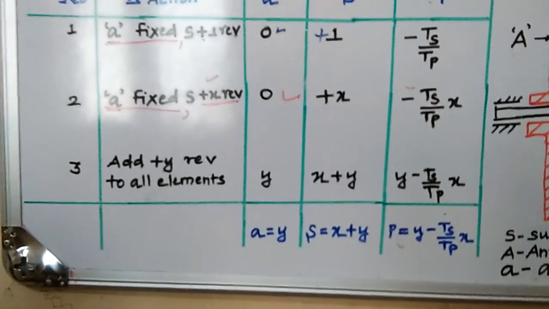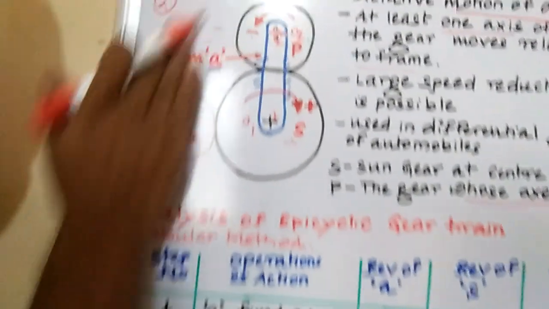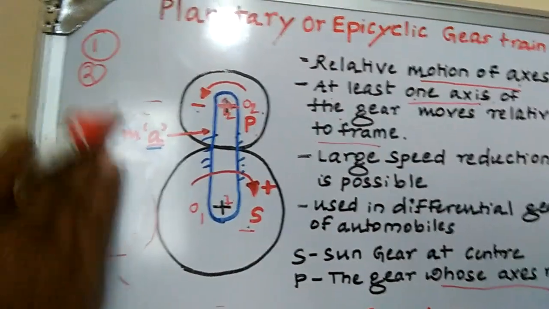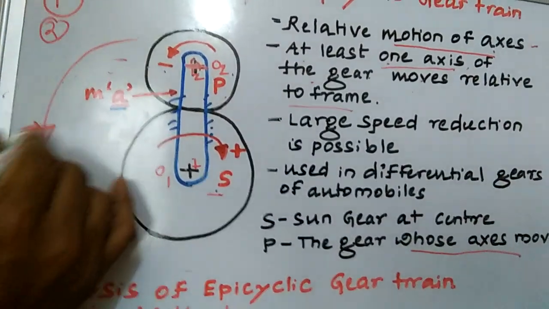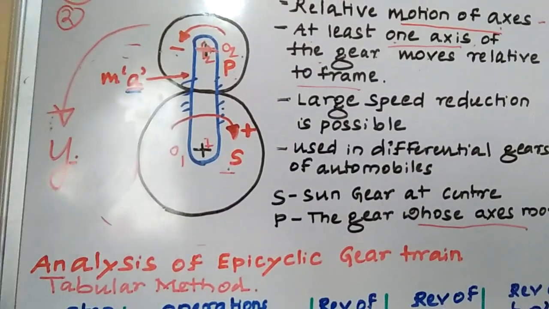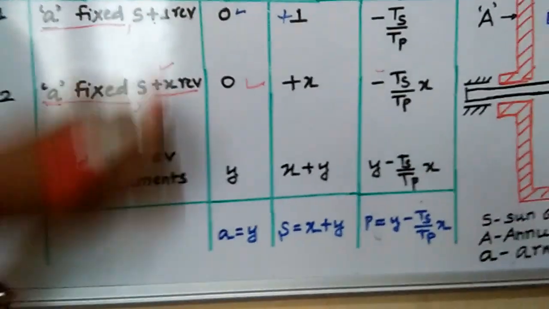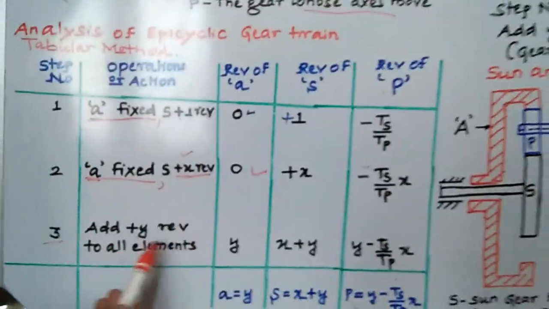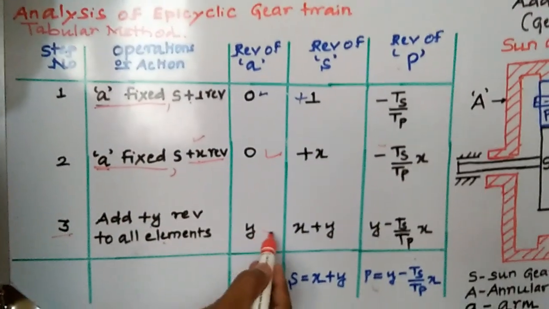Then the third step, in that case, the third one, the whole thing. What I'll do is, this is an epicyclic gear train. For the whole thing, you have to give y revolutions to the whole system. Then add, you come to here, that is add plus y revolution to all the elements. All the elements means how many elements are here? The sun gear is there, the planet is there, the arm is also there. That is the elements. How many components, that is y, the whole thing becomes y.